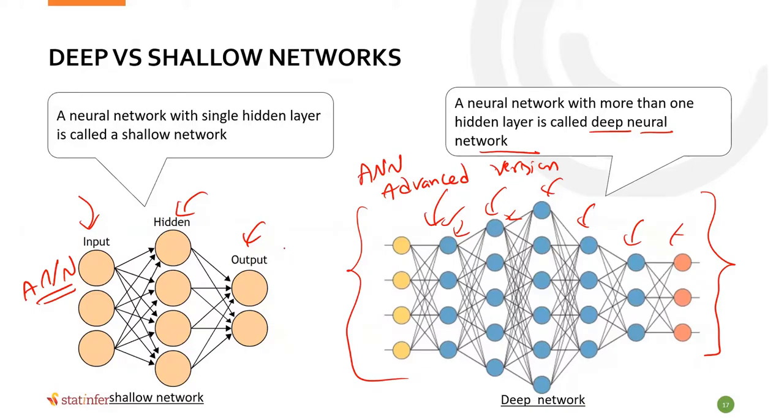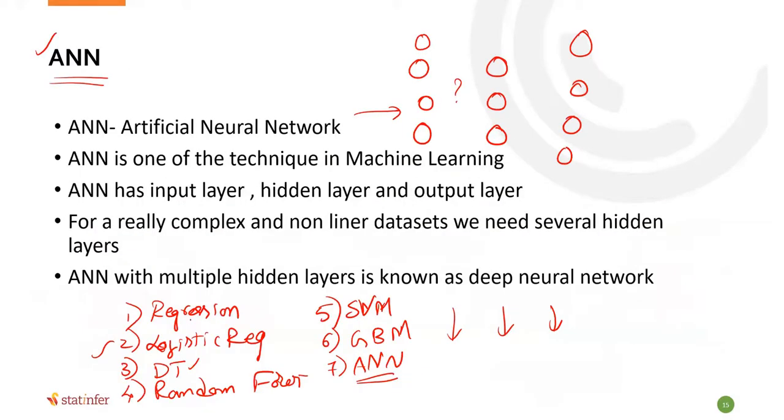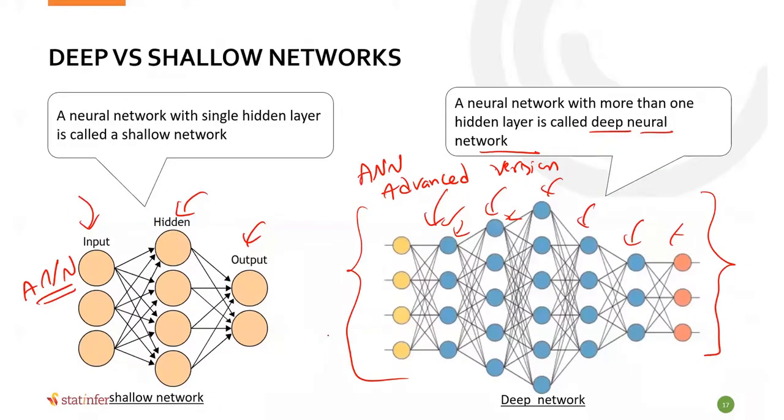In machine learning, you have so many algorithms, right? Like this, you will not have many algorithms in deep learning. Every algorithm will be connected to artificial neural network. Deep neural network is an advanced version of artificial neural network. In fact, this is known as a shallow network with one layer, and this is known as deep neural network. The subject that deals with deep neural networks is the deep learning subject.